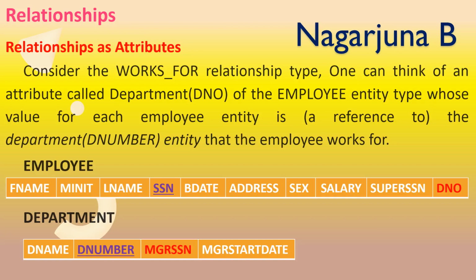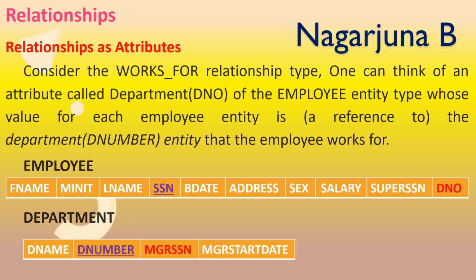DNO of an employee entity has a value for each employee entity that is a reference to the D number of a department entity for which the employee works for.